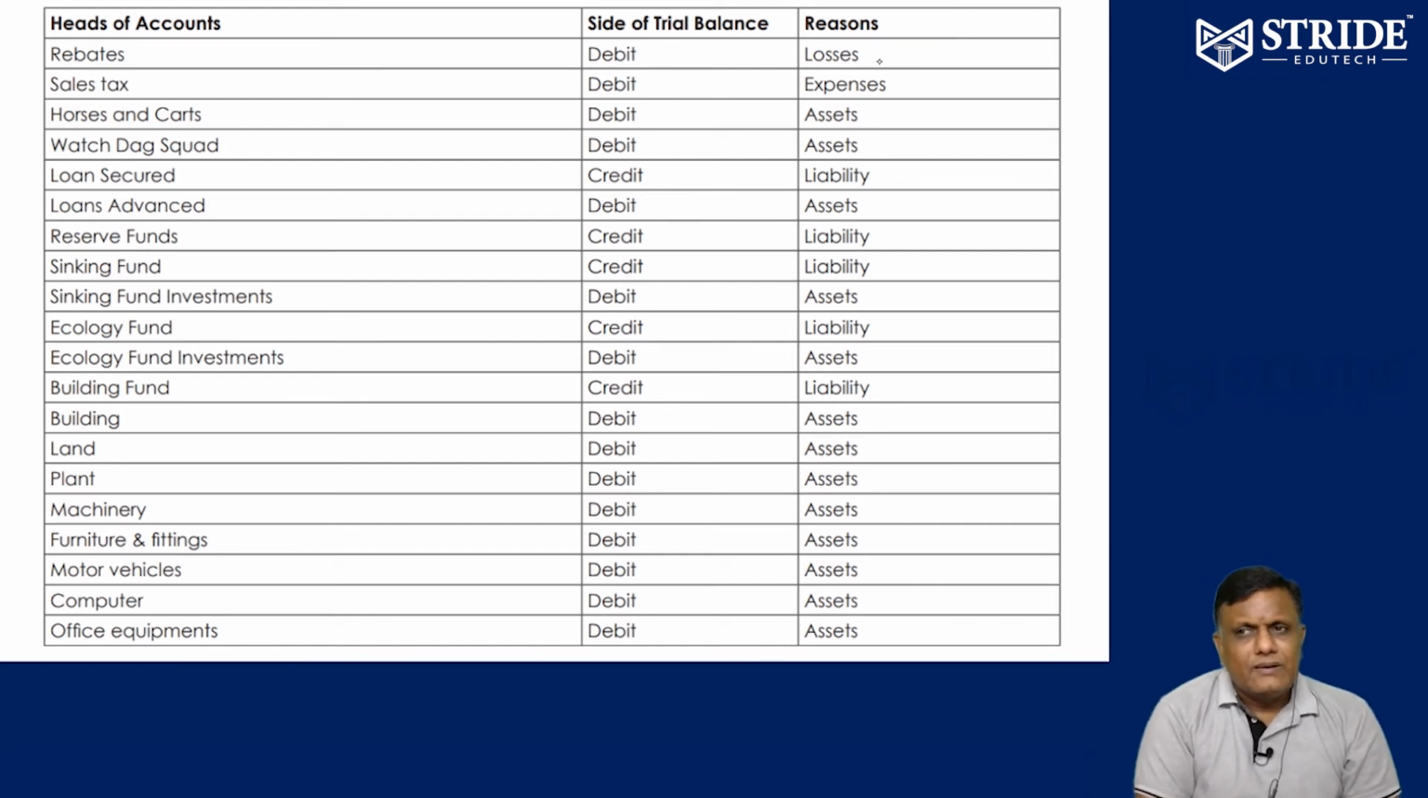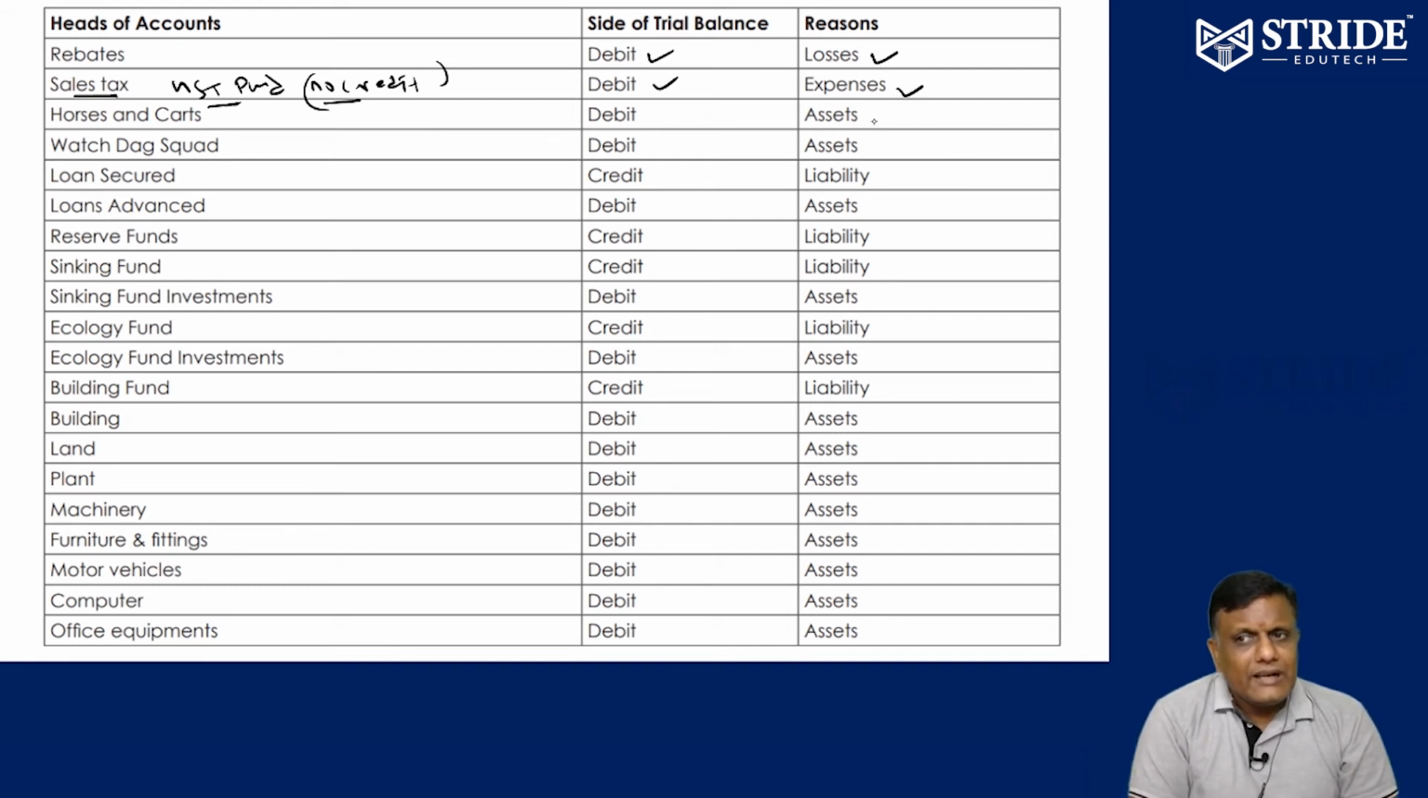Rebates, just like allowances, are given to the customer, therefore debit balance. Sales tax: now there is no sales tax, the new name is GST. There is no term called sales tax now, it is only GST. GST paid, if there is no credit, therefore an expense should be debited. Horses and carts, asset for the business, therefore debit.